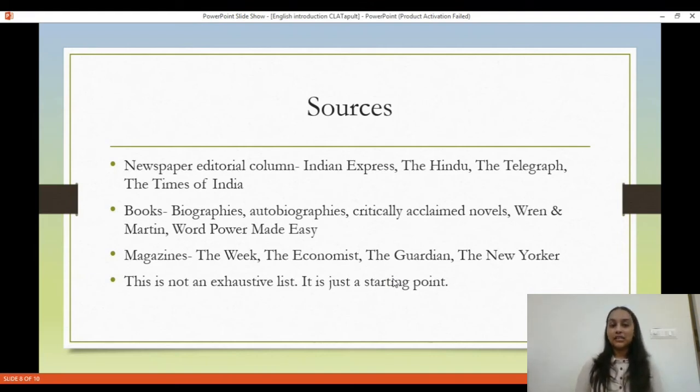Then let's come down to magazines. Magazines are extremely important because many times the passages are excerpts lifted right out of the articles in these magazines. Now, of course, the sources that I listed, it's not an exhaustive list, it's just a starting point, and then just go on reading.